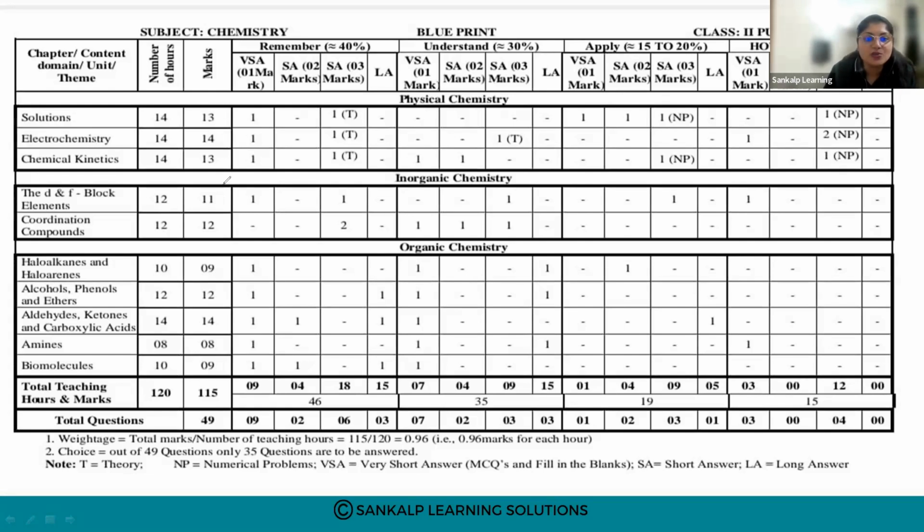From organic chemistry, you can see aldehydes, ketones, and carboxylic acids, then alcohols, phenols, and ethers, and these 3 from the physical chapters. These are some of the important chapters you can focus on.